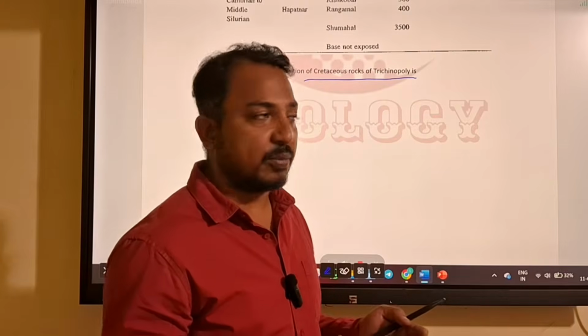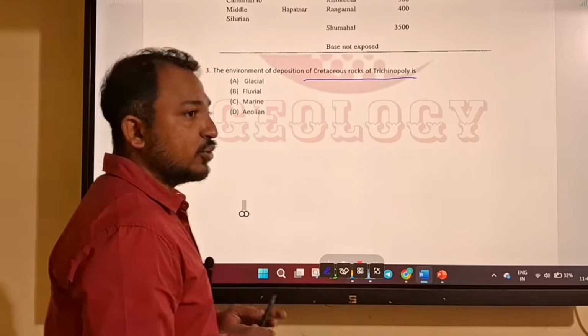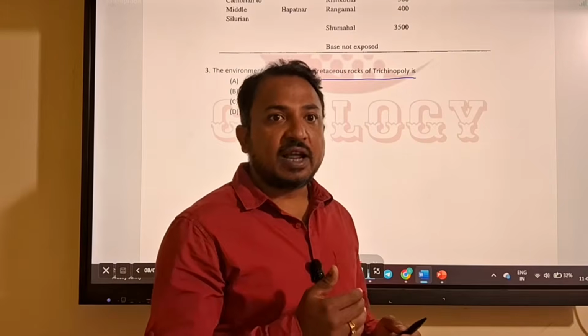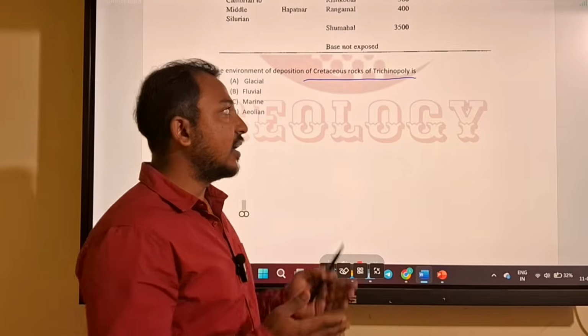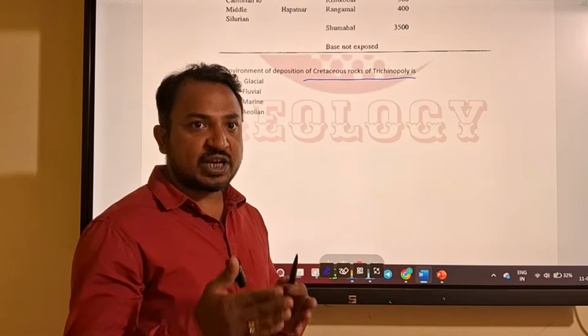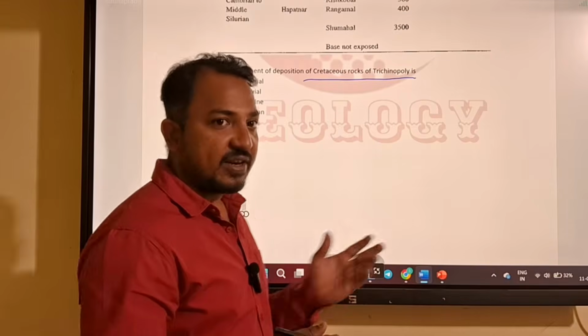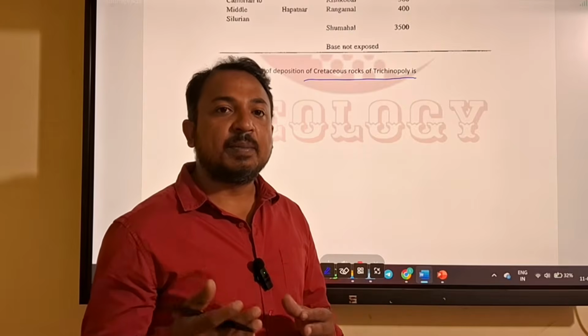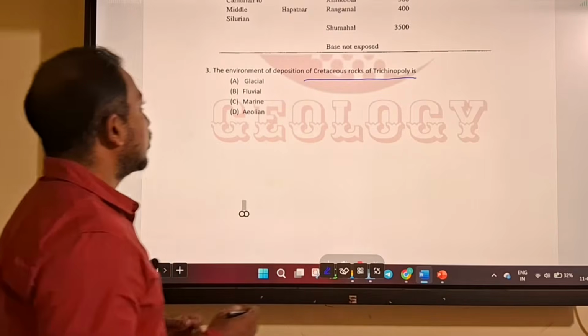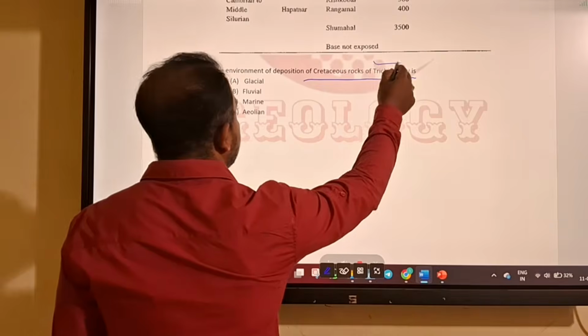All are marine deposition. Then in Jurassic, you will find deposition in Peninsular India, that is Kutch region, that is also marine. And during Cretaceous time, that deposited in Kaveri Valley, that is your Tiruchirappalli. So that also a marine deposition. So the environment of deposition of Cretaceous of Tiruchirappalli are marine.